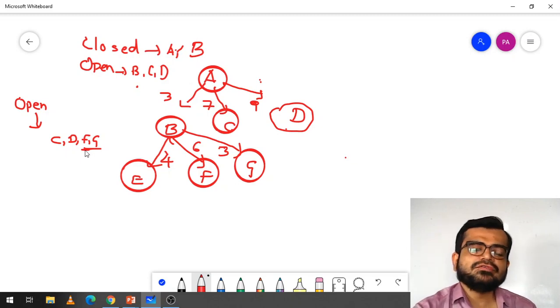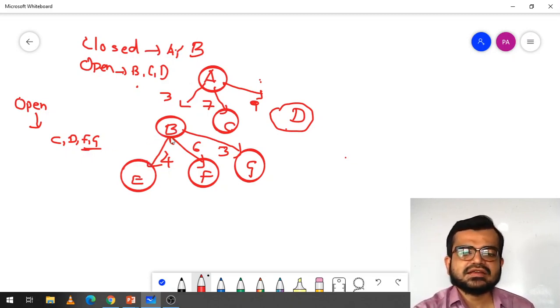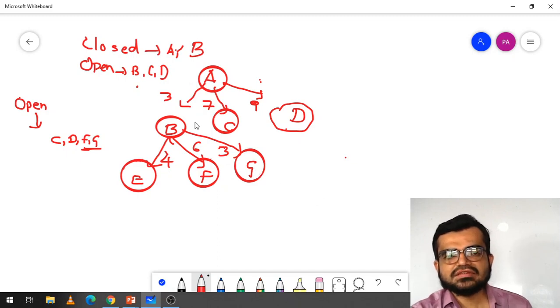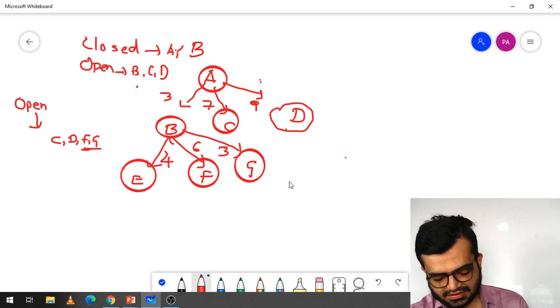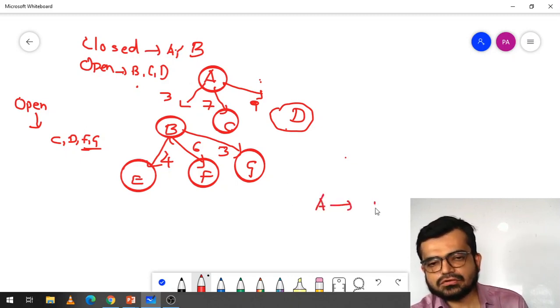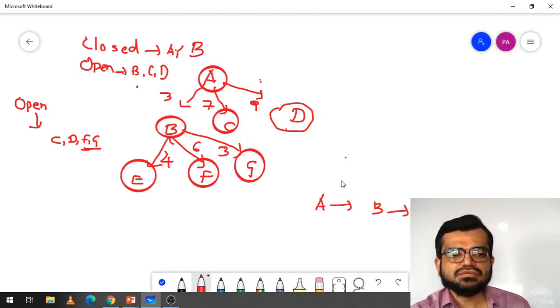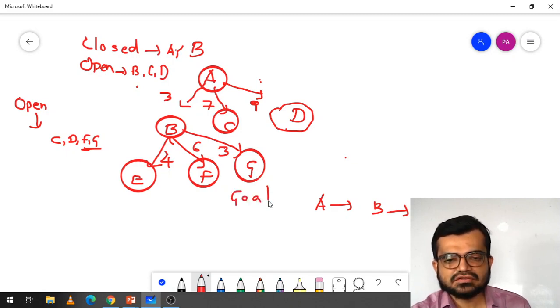Now it again checks the heuristic value. Suppose here it is 4, here it is 6 and here it is 3. Which is the least one? 3 is the least one, so it selects this one. The path is that it visits A to B and B to G. In this way best first search works. And for example, if G is your final state, that is your goal state, here it stops.